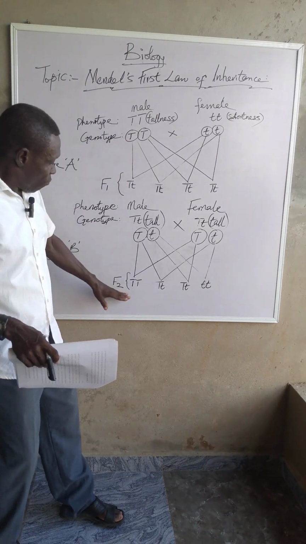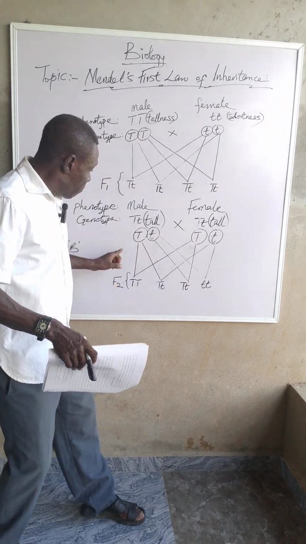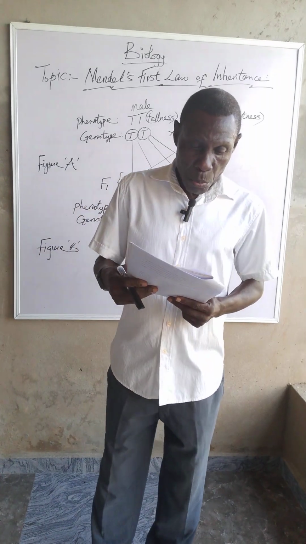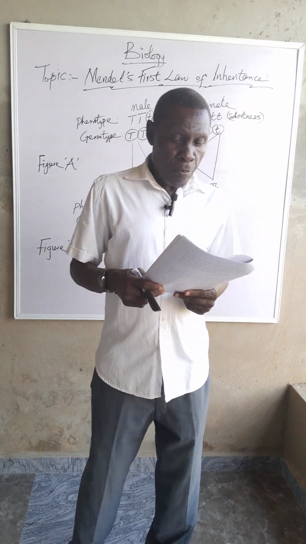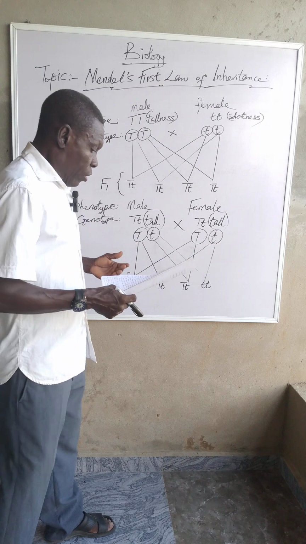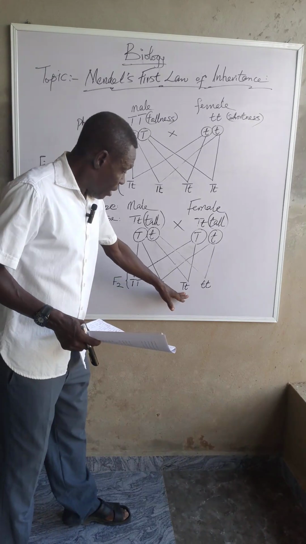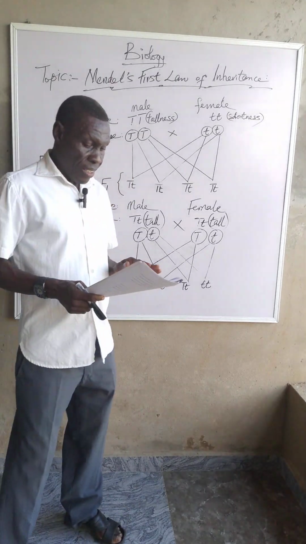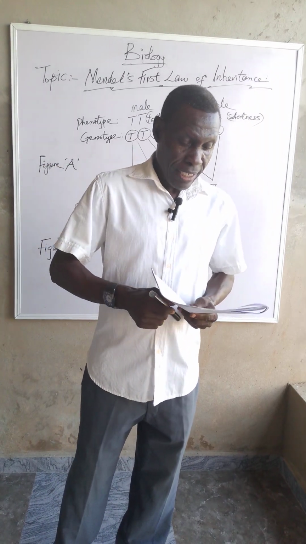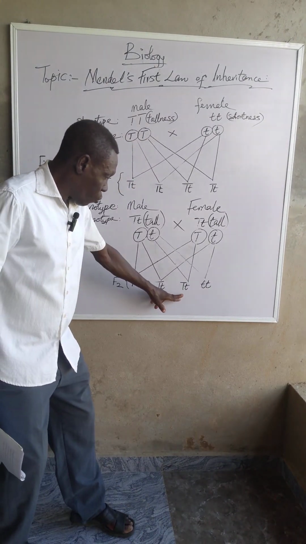The original father was very tall and the original mother very short. It is in the second filial generation that the separation comes about, which is called segregation. If you look at the phenotype ratio, the physical appearance ratio, you have three tall plants and one short plant. When we talk about the genotype, it is 1 to 2 to 1.